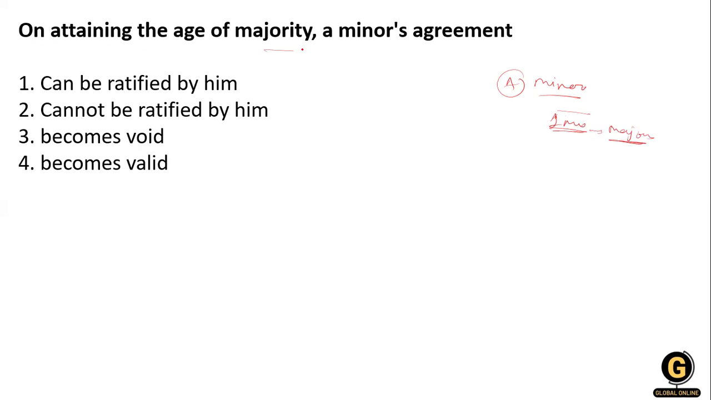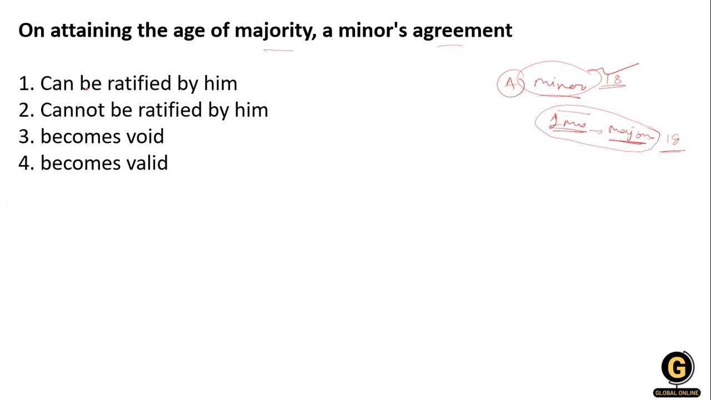On attaining the age of maturity, the minor's agreement: when he made the agreement he was a minor, and in between the duration of the agreement he becomes a major. That means he is under 18 when he comes to the agreement, and he completes his 18 in between the agreement. So what is actually the question? What is the minor's agreement in that condition? This is a really important question.